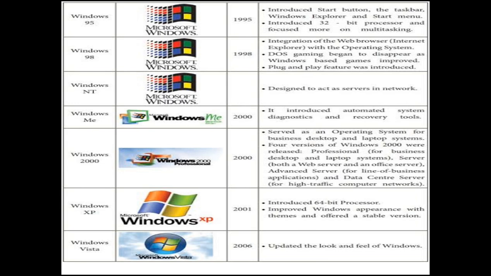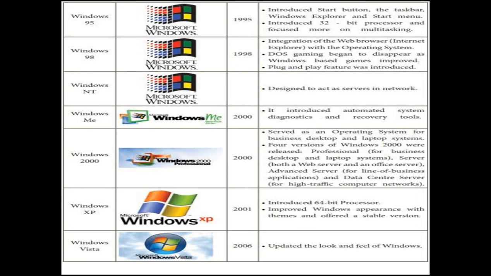The next version is Windows 2000. It was also invented in the year 2000, and the key feature is that it served as an operating system for business desktop and laptop systems. In this version we can use laptops also. Four versions of Windows 2000 were released: professional, server, advanced server, and data center server. These different versions were released under the same version, Windows 2000.